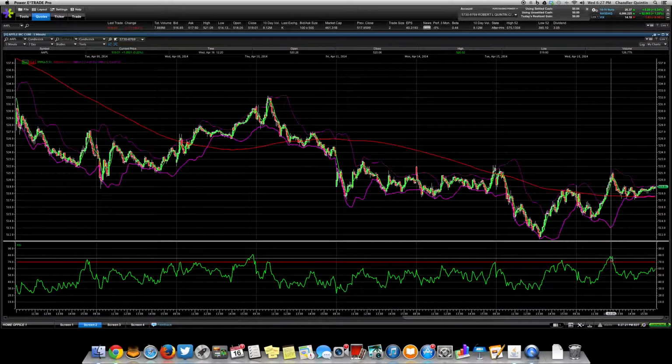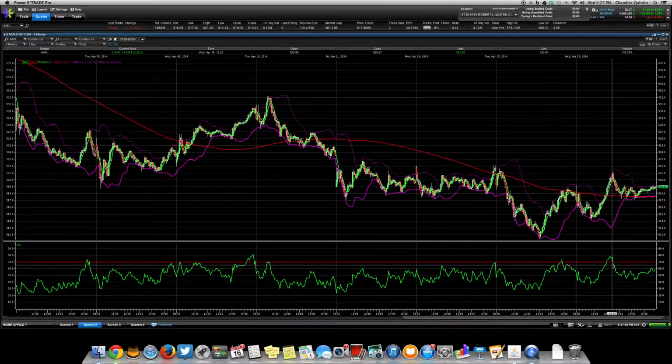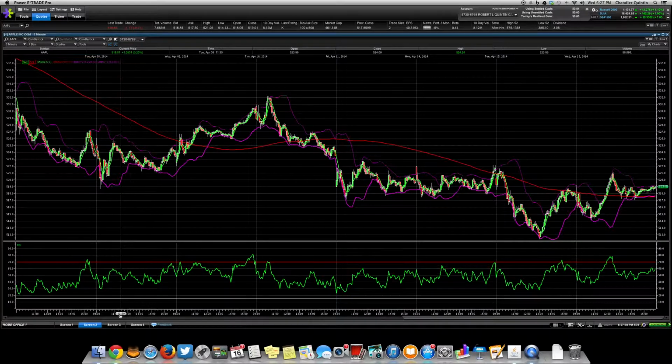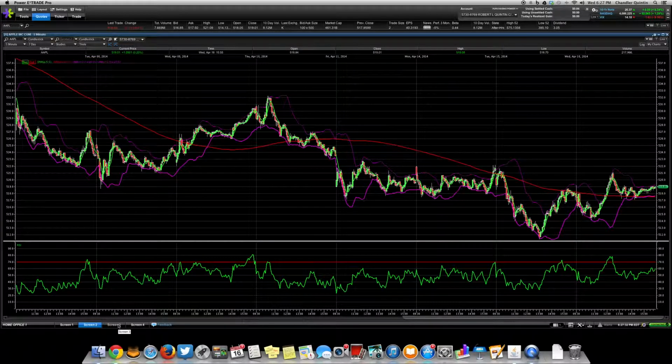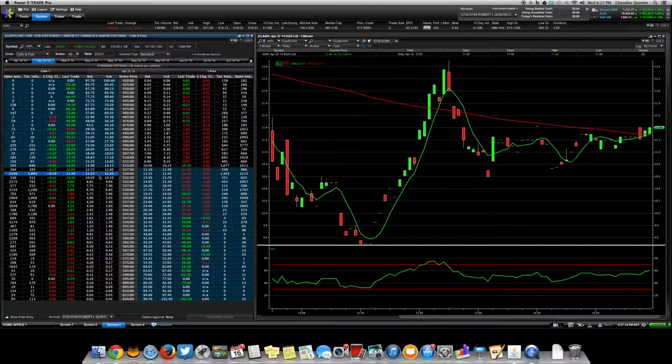We were extended overbought in the 5-minute time frame for a long period of time. So I knew we were going to get a downplay there, which was great because we were able to get in and out very quickly on two sides of a trade. First we were long and then we were short. So I'll show you how that played out.